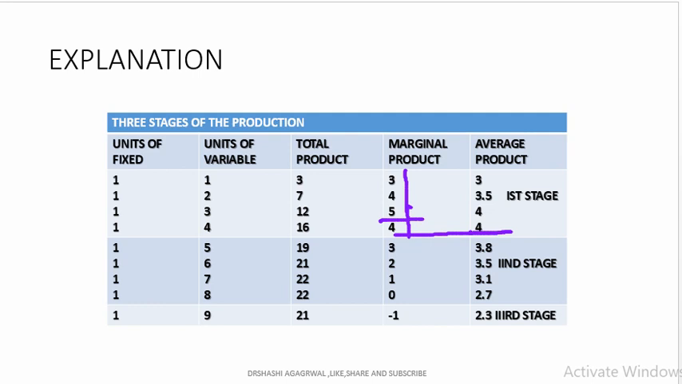It increases at a diminishing rate. So here the marginal product goes on diminishing. At the end of the second stage it becomes 0, and under the second stage the average product also starts declining. In the third stage the marginal product becomes negative, and average product is also reducing.